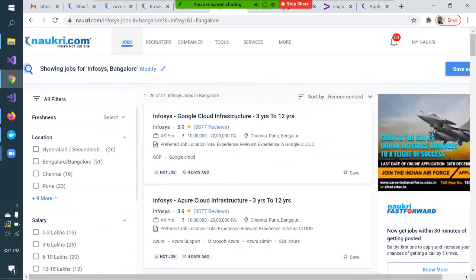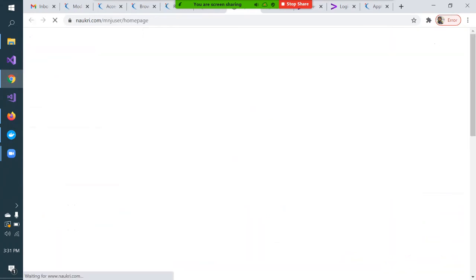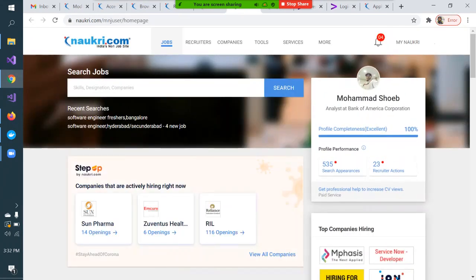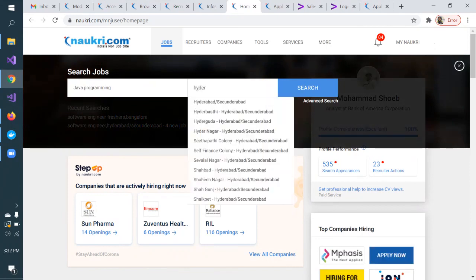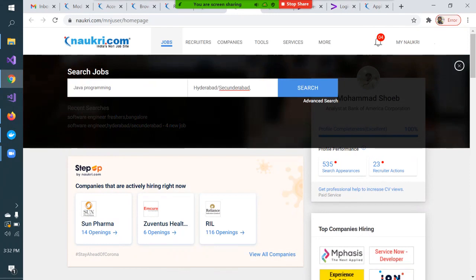Let me just try to search some fresher jobs right now, because I think most of the people in Career Guidance Council are freshers. Skill and designation. Suppose I'm a fresher, and I know Java programming. So I will search like this: Java programming, Hyderabad, Secunderabad. See, this search is giving me just two options. You just mention your skill set and the specific location you are searching. You can always apply for advanced search.